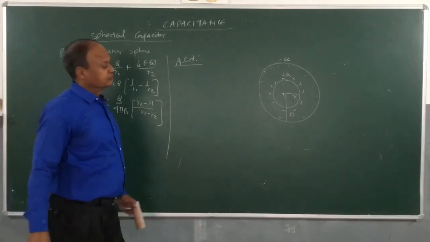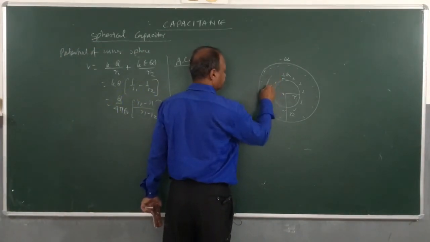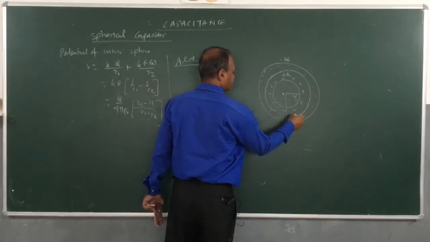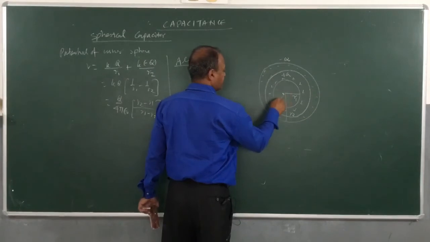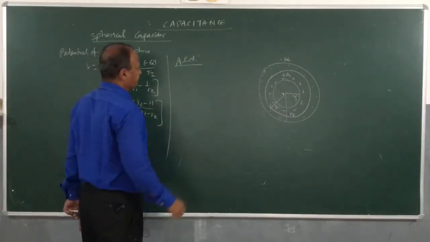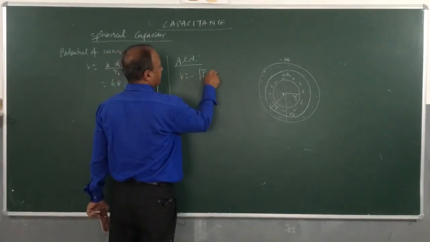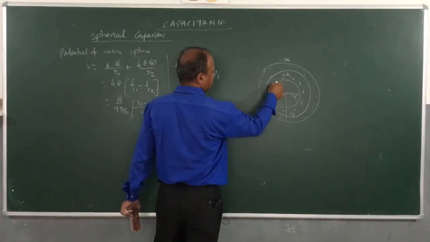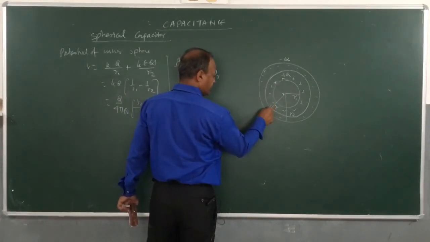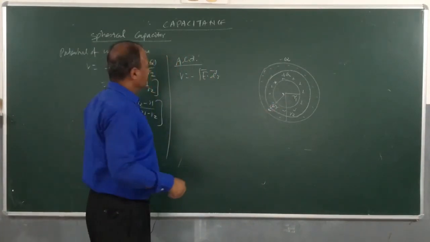Now this potential we can also calculate alternatively. We can consider a spherical shell at a variable distance r. Clear? And then you can calculate V is equal to minus the integral of E dot dr. We know that the electric field due to the charge on the inner sphere will be directed outwards radially, and dr will also be in the same direction.